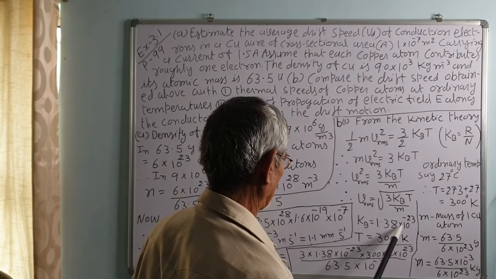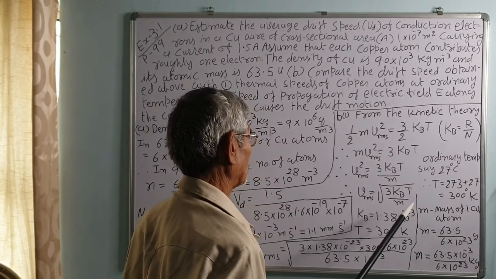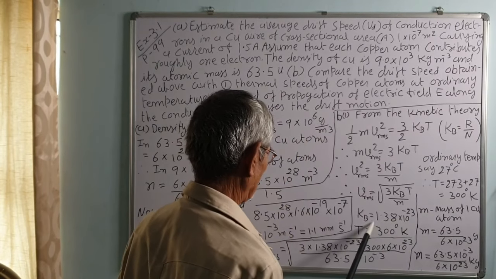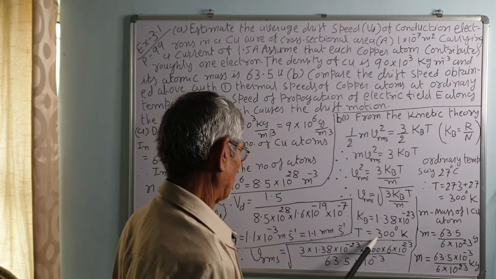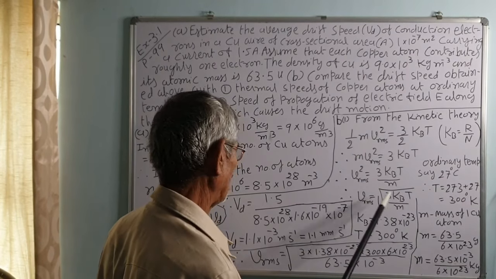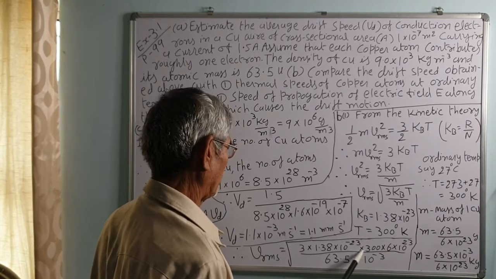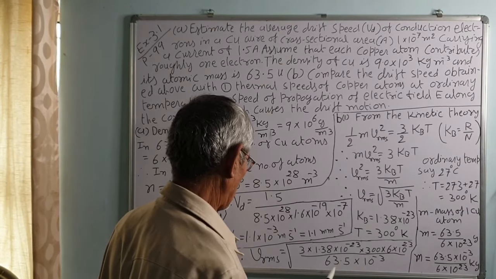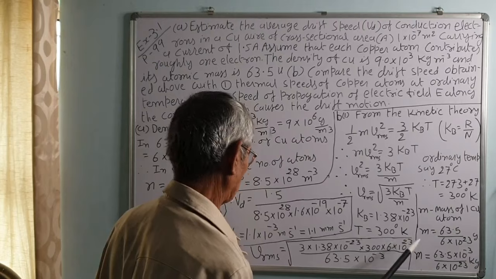Now, kB is equal to 1.38 into 10 raised to minus 23, that is R upon N, where R is 8.31, the gas constant, upon the Avogadro number 6 into 10 raised to power 23, and the ratio comes to 1.38 into 10 raised to minus 23. The temperature is room temperature, 300 degree Kelvin. So Vrms is equal to under root 3 into 1.38 into 10 raised to minus 23 into 300, upon the mass m, 63.5 into 10 raised to minus 3 upon 6 into 10 raised to power 23, which goes up as 6 into 10 raised to power 22.